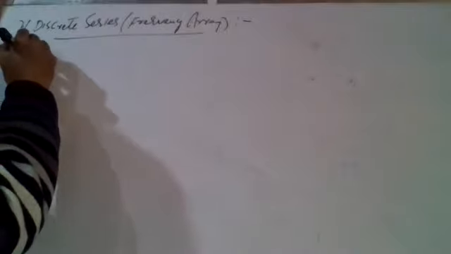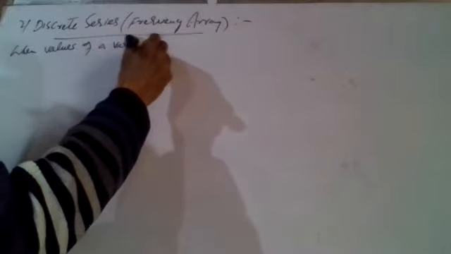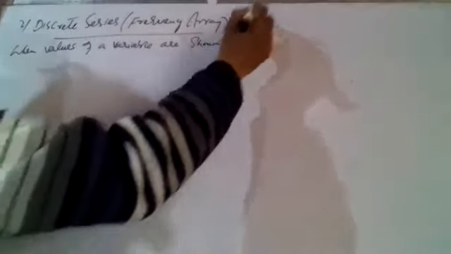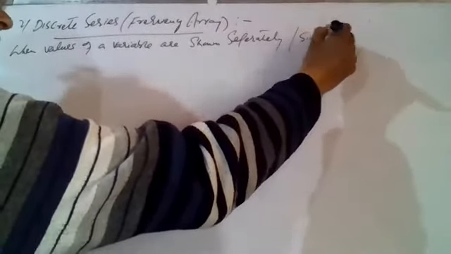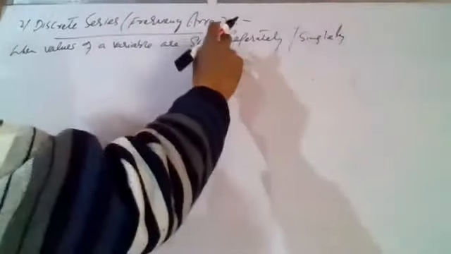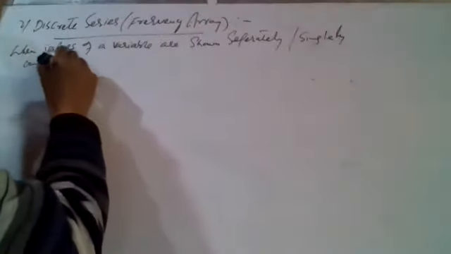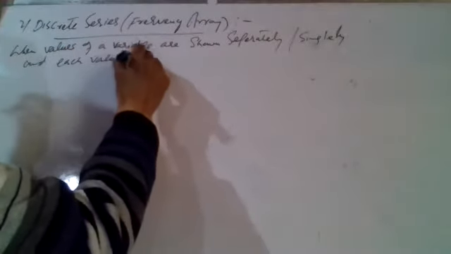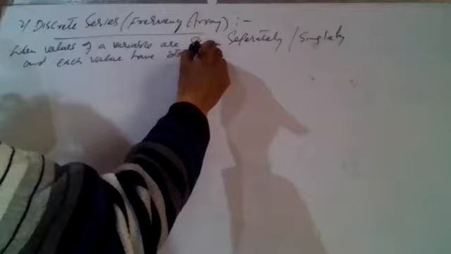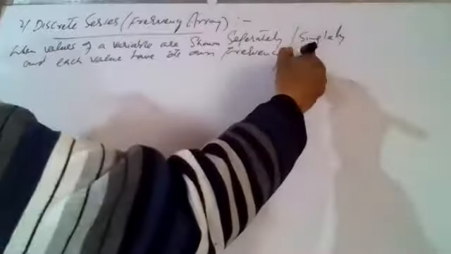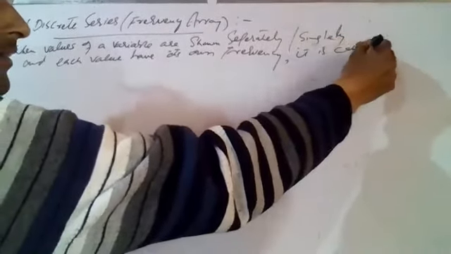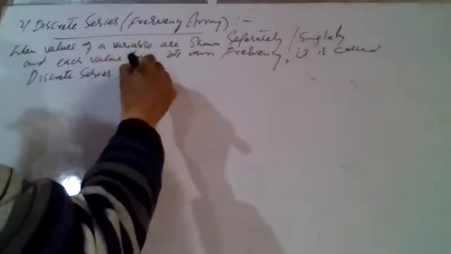When values of a variable are shown separately or singly, like individual series, and each value has its own frequency, और एक वैल्यू की अपनी अपनी फ्रीक्वेंसी है, it is called a discrete series or frequency array.